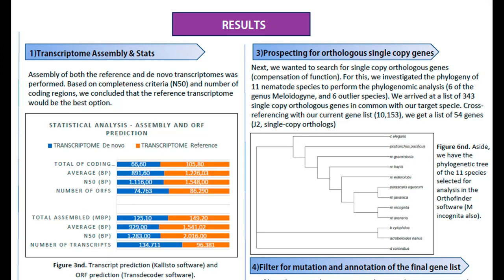Next, we did the analysis for our second filter, which would keep genes that are orthologous in single copy. We selected then 11 species, 5 from the Meloidogyne genus and 6 other more distant nematode species, and searched for orthologous genes. In the end, we obtained 343 genes that are orthologous and have a single copy in common with the selected species. From this, we crossed our current list of genes with this other orthologous list, which resulted in 54 genes, which are differentially expressed in J2 and single copy orthologous.